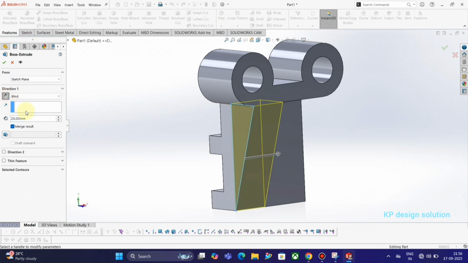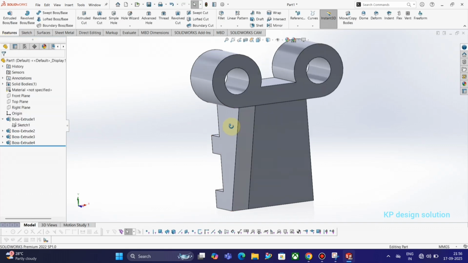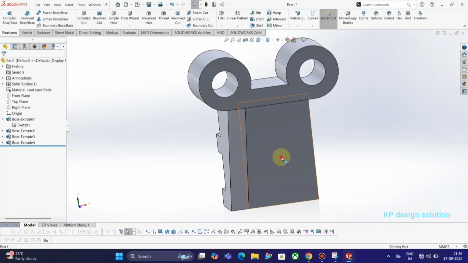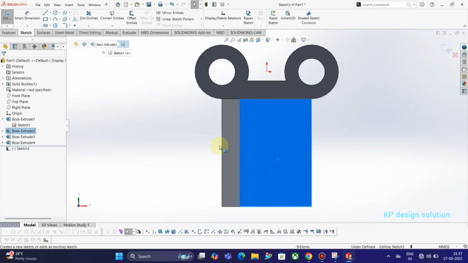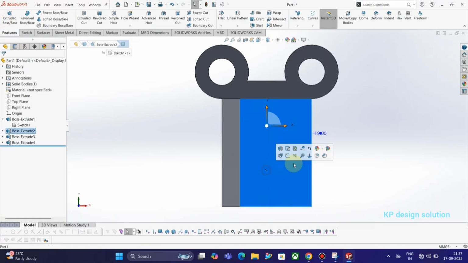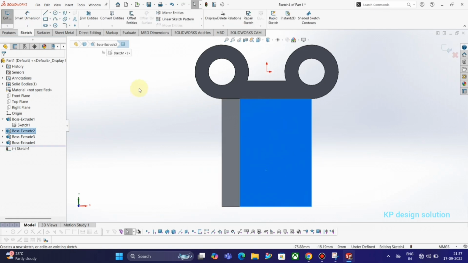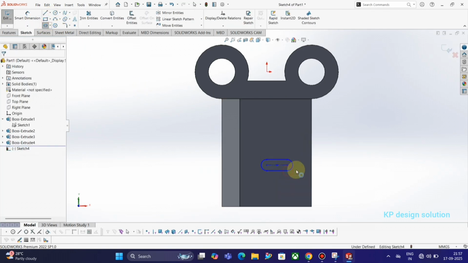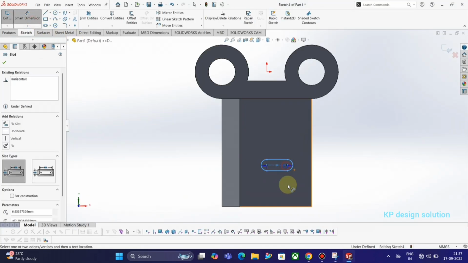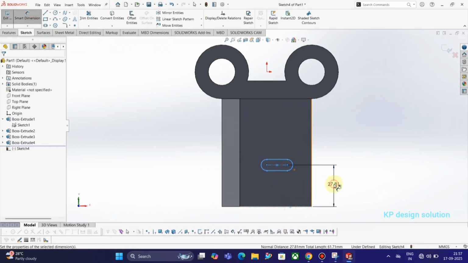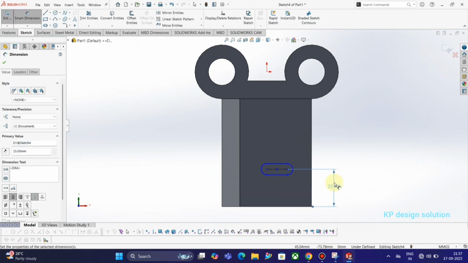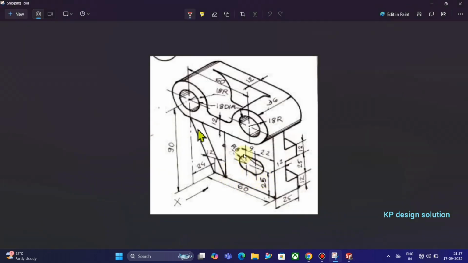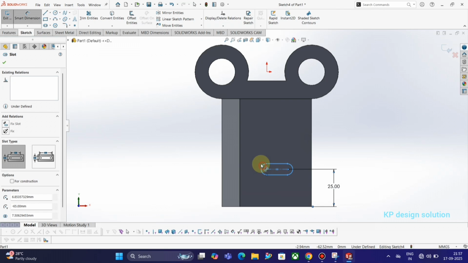And we extrude this one. This is the sketch. Now we give the dimension of the elongated slot.